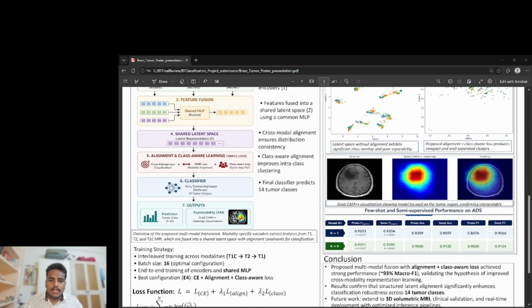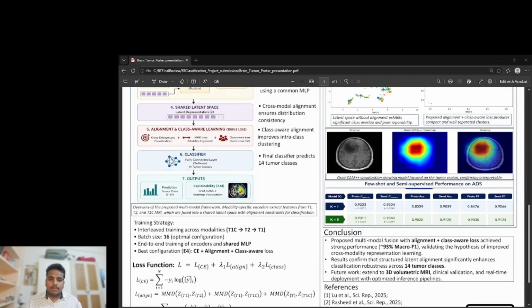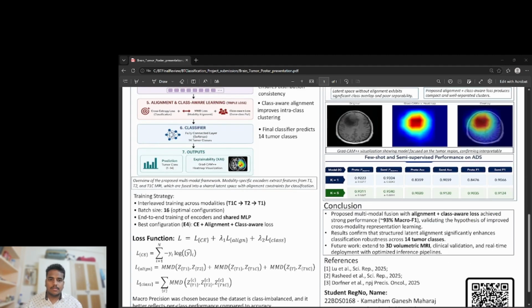Next we have the Grad-CAM visualizations. To ensure interpretability, we have applied the Grad-CAM plus visualization. From the image itself, we can say that the model correctly focuses on the tumor regions, confirming that predictions are not only accurate but also clinically meaningful. And we also have the few shot performance on ADS.